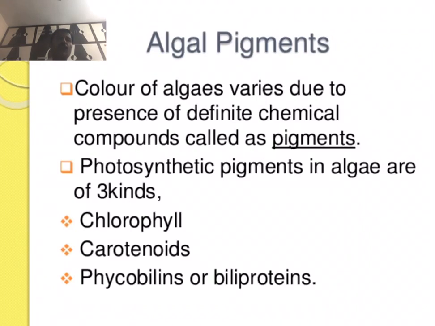The color of algae varies due to the presence of definite chemical compounds called pigments. The photosynthetic pigments in algae are of three types: chlorophyll, carotenoid, and phycobilins.